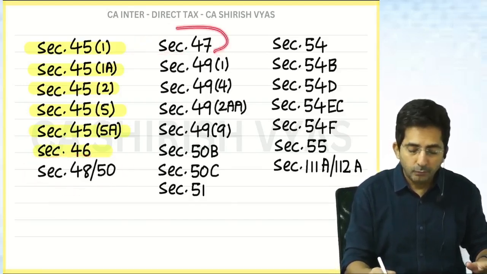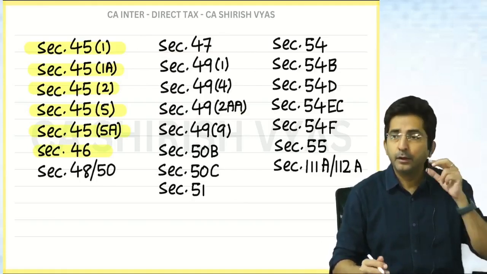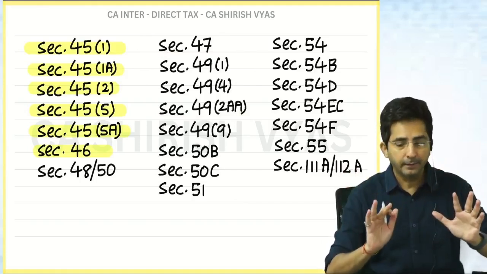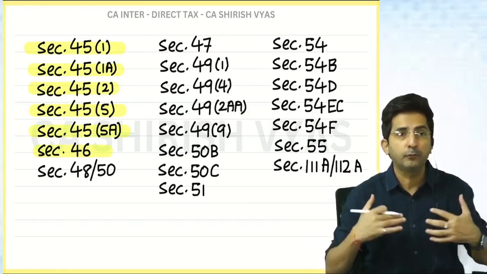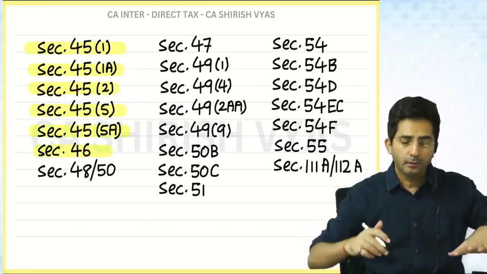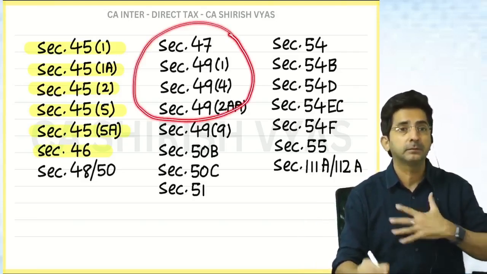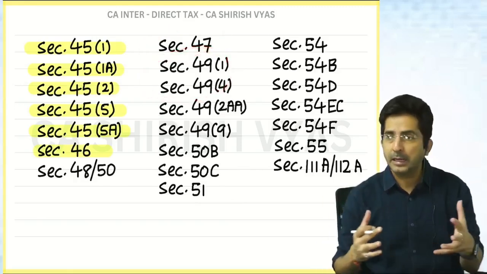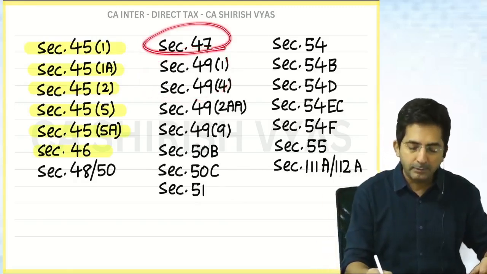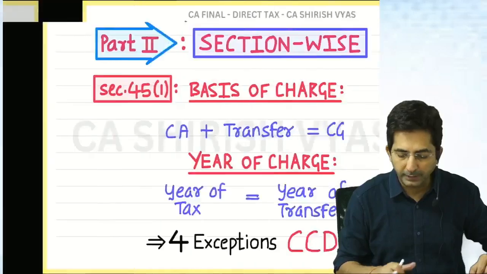Now see, section 47 and section 49 are interconnected. Unless we complete 47 and 49 fully, you will feel it's still going on. Only when this whole package is over will you feel the sense of completion, because 47 and 49 are like a combo. But first I will have to teach 47, then I will teach 49. So see what section 47 is.